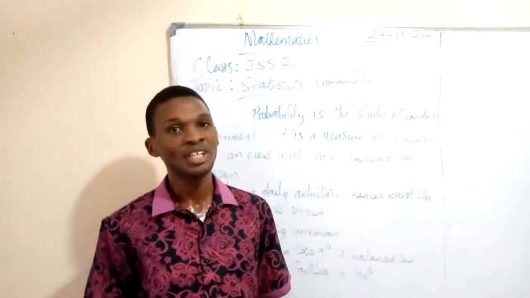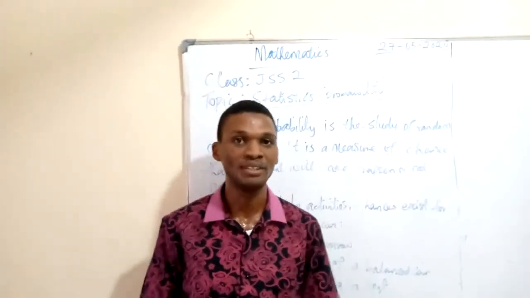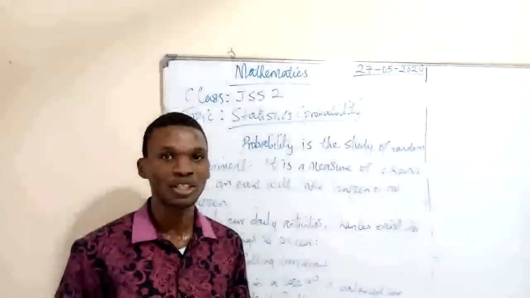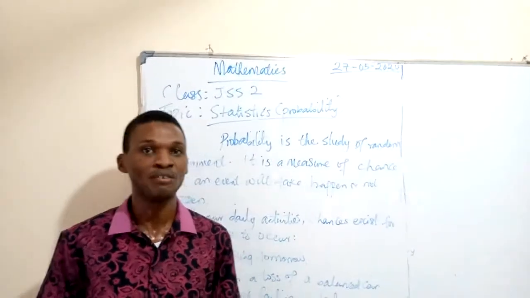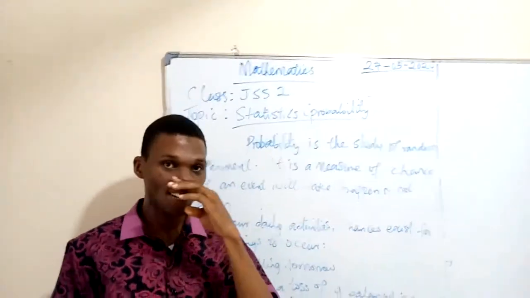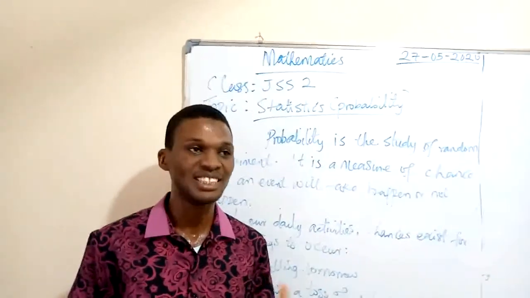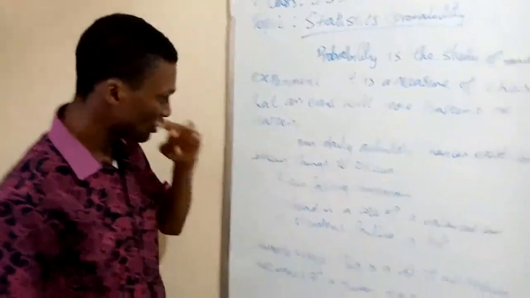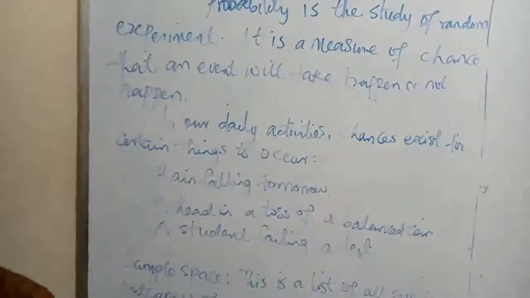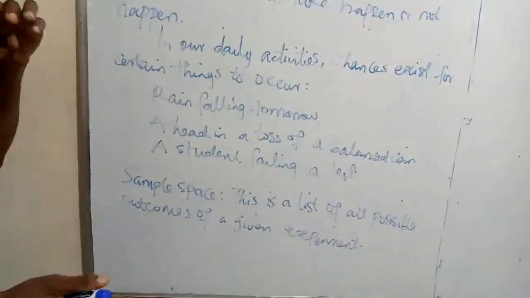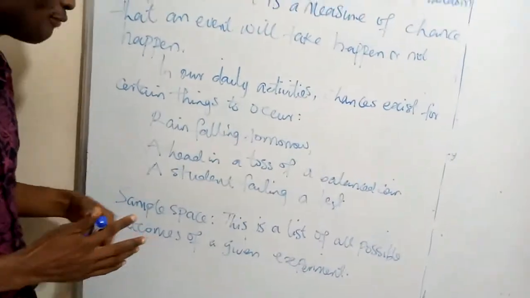We say probability is the study of random experiments. We also say that it is a measure of chance of an event happening or not happening. In our day-to-day activities, chances exist for certain things to occur. For instance, we have on the board: rain falling tomorrow, a head in a toss of a balanced coin, a student failing a test.